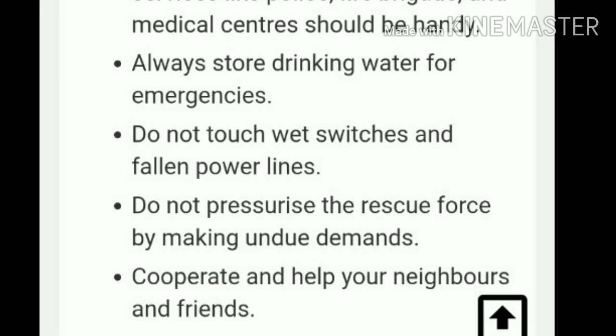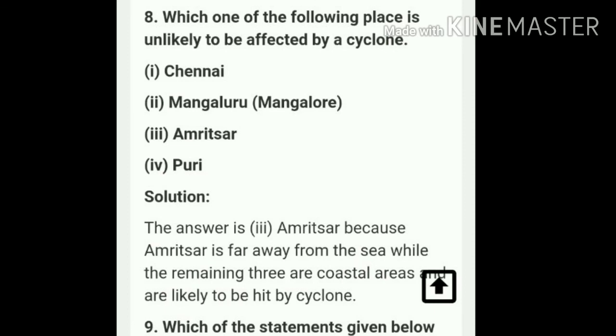Eighth question is, which one of the following places is unlikely to be affected by a cyclone? Chennai, Mangaluru, Amritsar and Puri. The answer is Amritsar because Amritsar is far away from the sea while the remaining three are coastal areas and are likely to be hit by a cyclone.